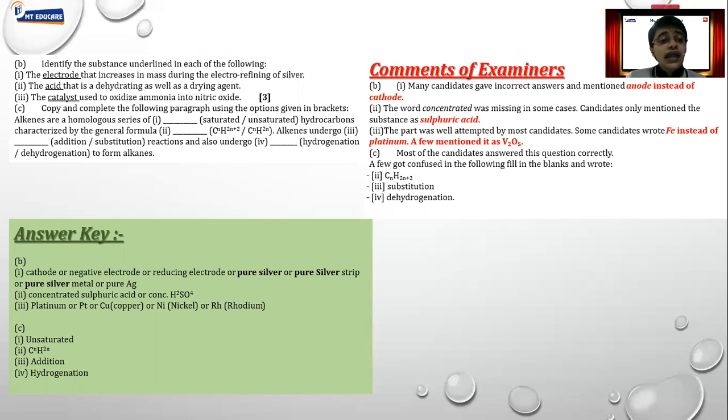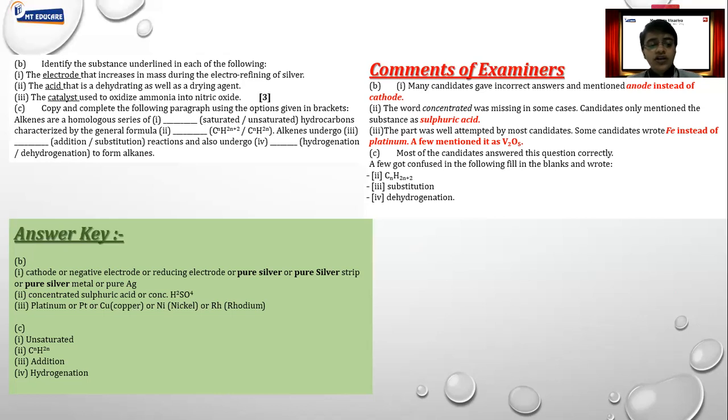Right? The catalyst used to oxidize ammonia into nitric oxide. Now again, this is the catalyst which we are using. For that, we have to remember there are two reactions of ammonia. One is ammonia reacting with oxygen without catalyst, and the second reaction, ammonia reacting with oxygen in presence of catalyst. It is platinum.